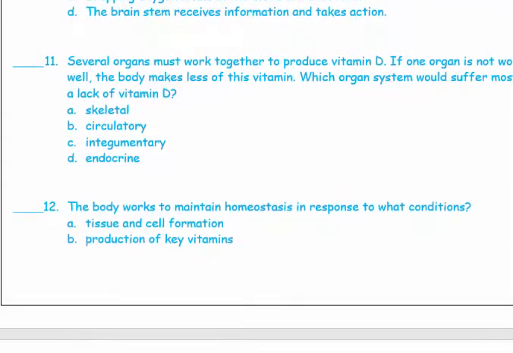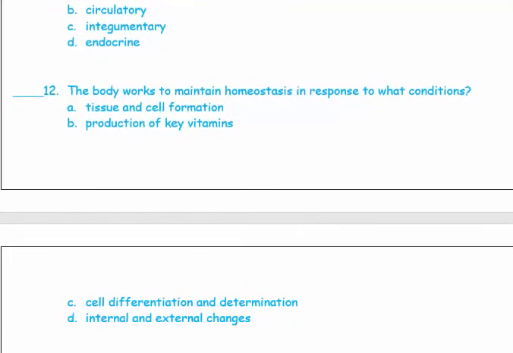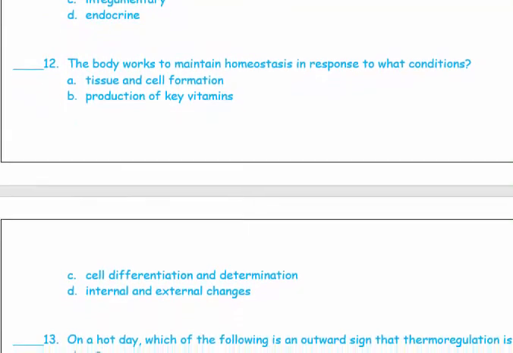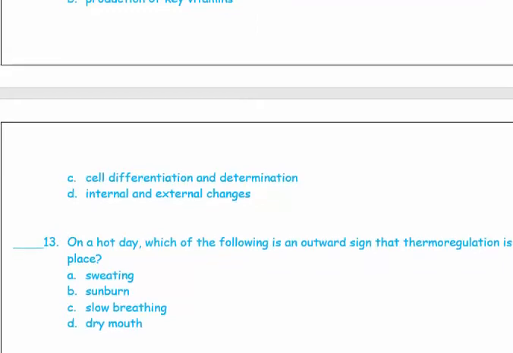Number 12. The body works to maintain homeostasis in response to what conditions? Internal and external changes. For your body temperature, if there is heat on the outside, this is an external change. Your body temperature needs to be kept constant. If you have a fever, this is an internal change. Still, your body temperature needs to be kept constant.